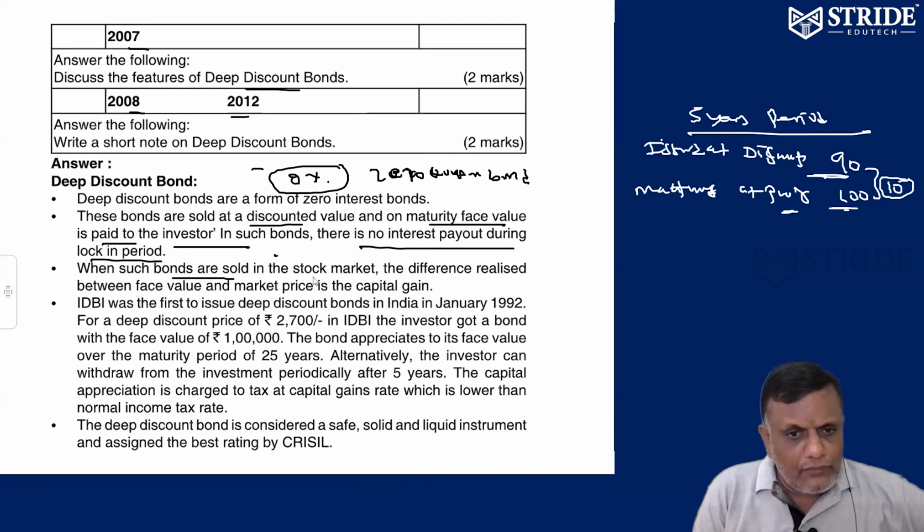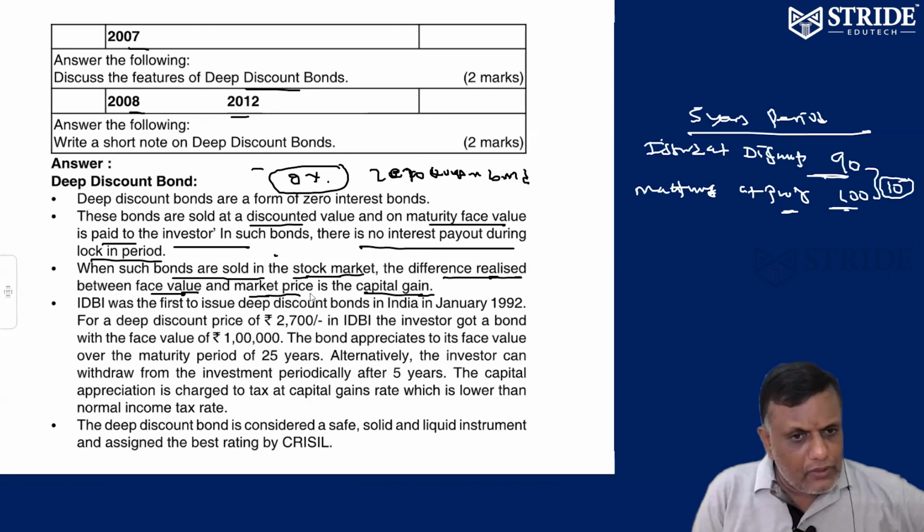Suppose when bonds are sold in the stock market, the difference realized between the face value and the market price is called capital gain. That's called capital gain. It's very, very important.